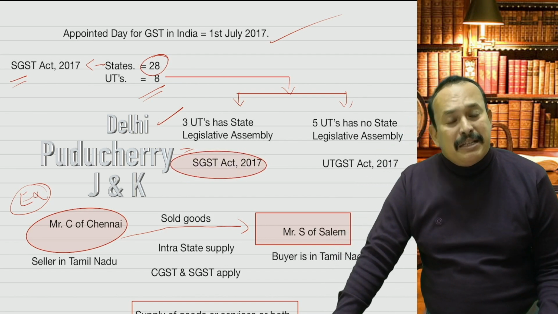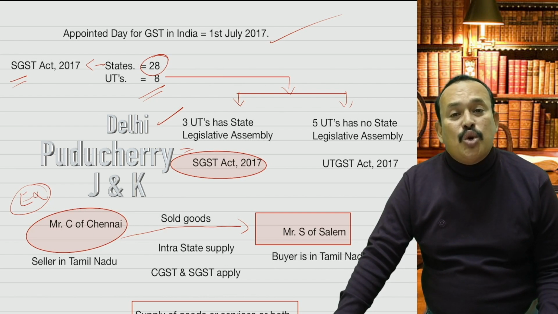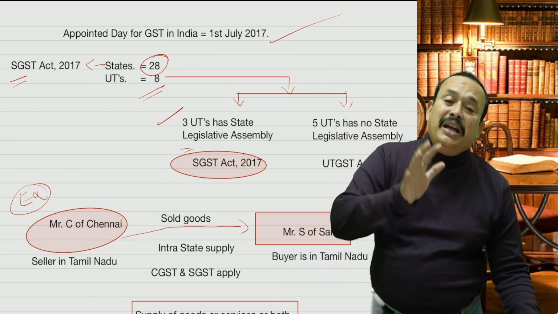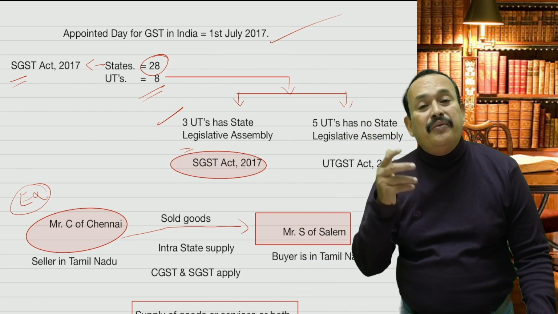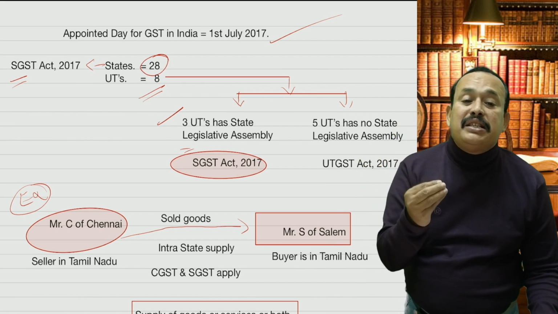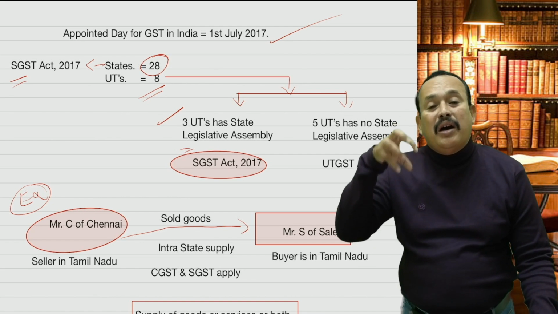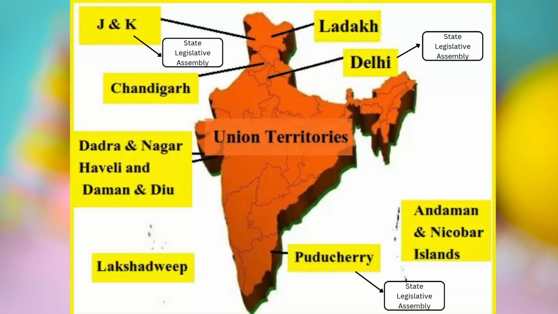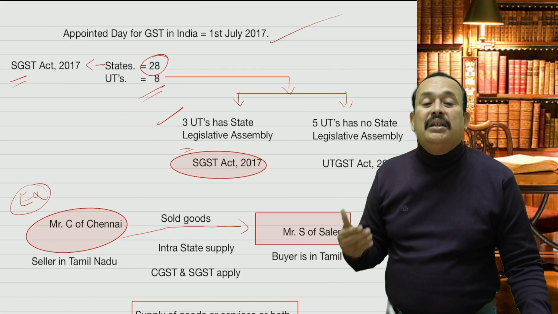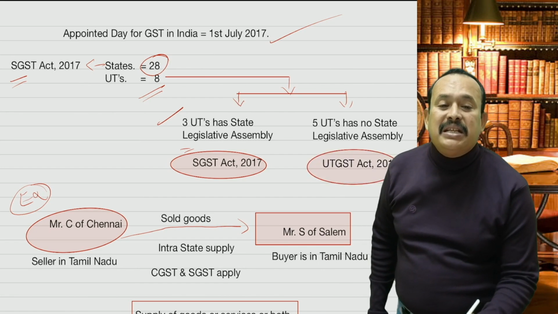For the balance 5 union territories out of 8, there is no state legislative assembly. In that case, the central government of India enacted in Parliament the UTGST Act, namely the Union Territory Goods and Services Tax Act.